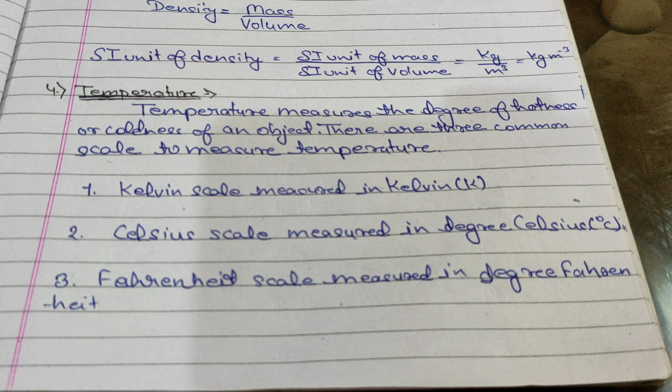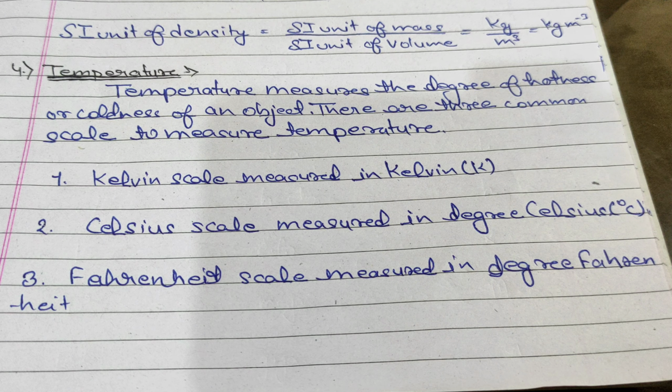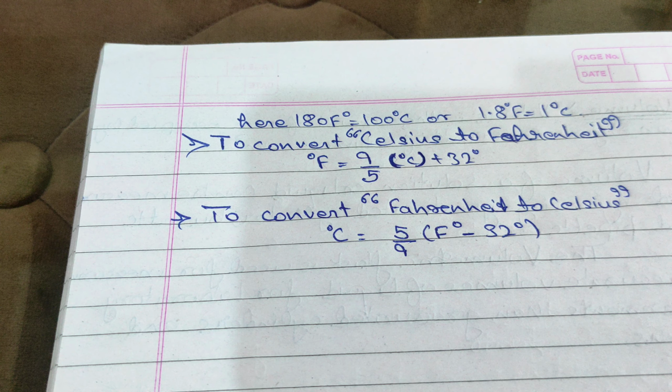Temperature measures the degree of hotness or coldness of an object. There are 3 common scales to measure temperature. Kelvin scale is used to measure in Kelvin. Celsius scale measures in degree Celsius. Fahrenheit scale measures in degree Fahrenheit. Here 180 degree Fahrenheit is equal to 100 degree Celsius, or 1.8 degree Fahrenheit is equal to 1 degree Celsius. To convert Celsius to Fahrenheit or Fahrenheit to Celsius, you can see the formula on your screen.